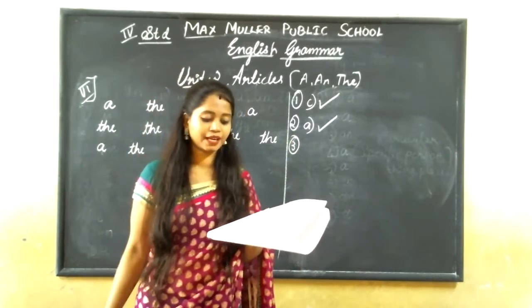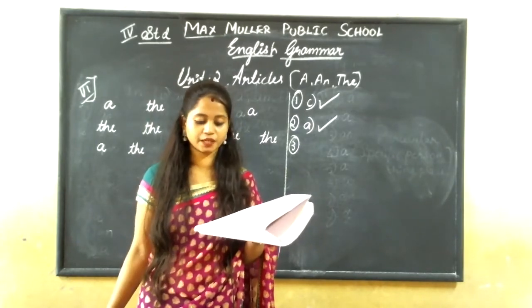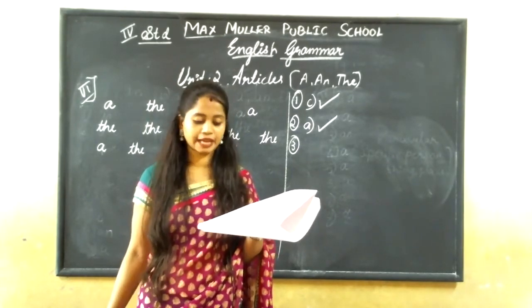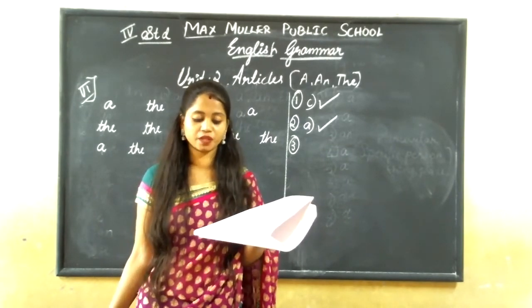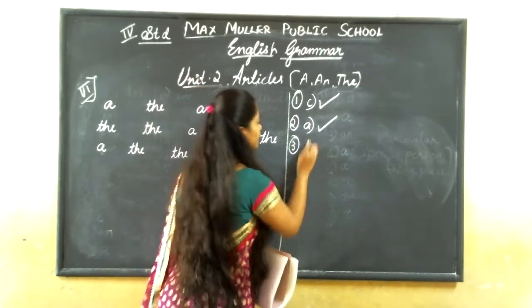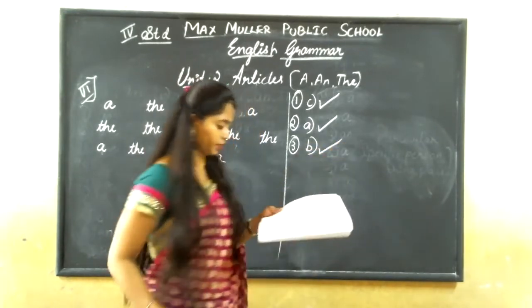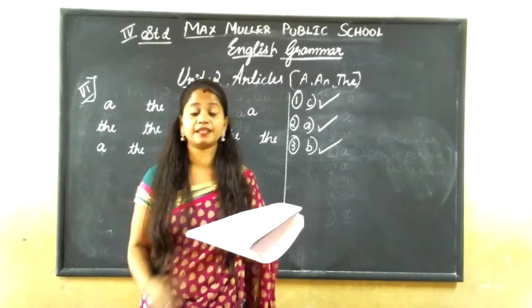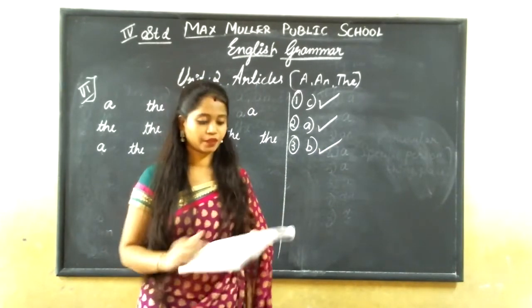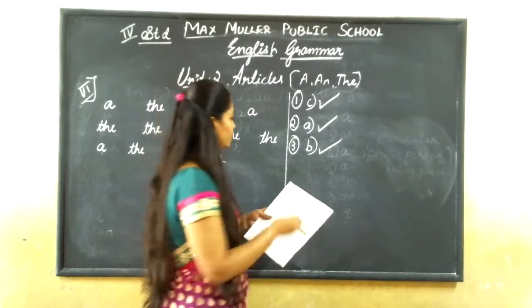Third one, Himalayas are the highest mountains in world. Himalayas are the highest mountains in the world. Himalayas are highest mountains in world. It is the second one, B option. The Himalayas are the highest mountains in the world. Now next, fourth one.